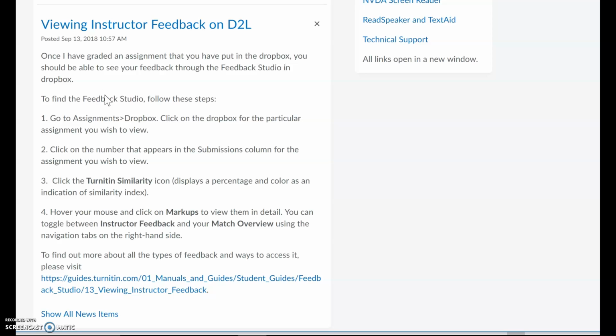When I have graded an essay of yours, and you'll see that little view feedback, this is where you go to see that feedback, okay? And this shows you how to do that and how to see all of the different components to the Feedback Studio. Feedback Studio gives you not only edits, but also plagiarism reports and my comments on your paper.